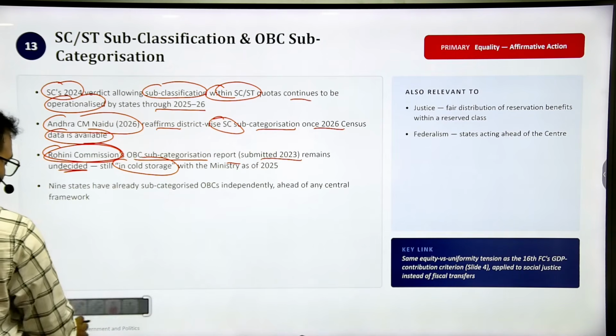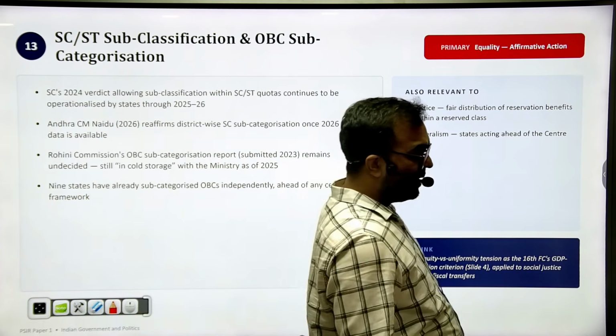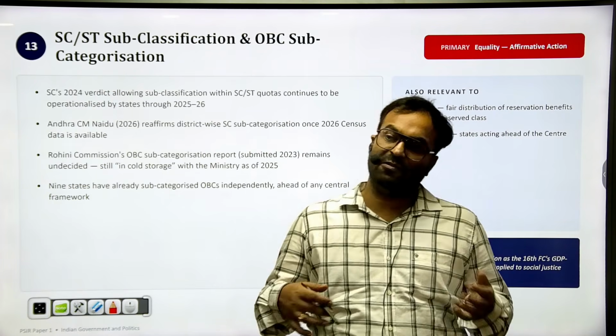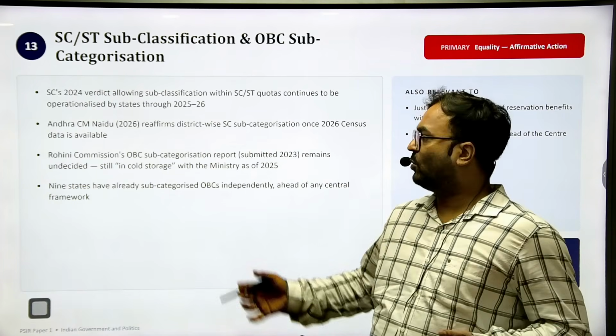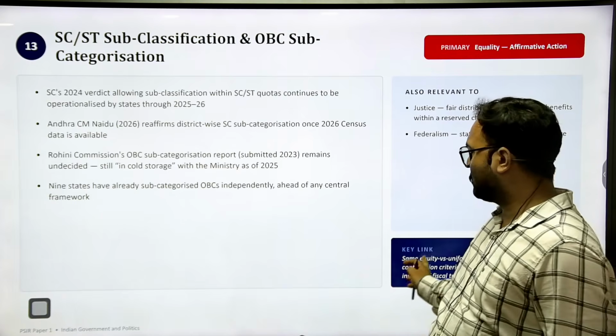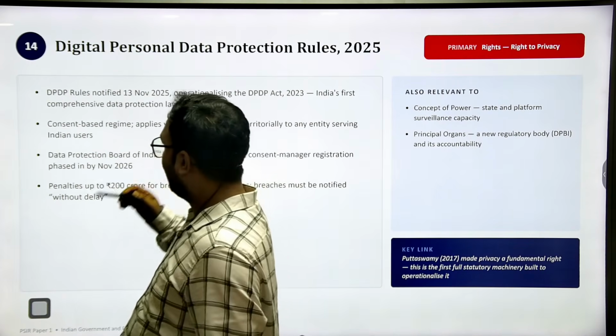So again, the question may not come on this topic directly, but in the questions of equality, substantive equality or affirmative action, indirectly or directly you can use these kinds of examples, or wherever you find the right context you can use. This is very important, I guess.